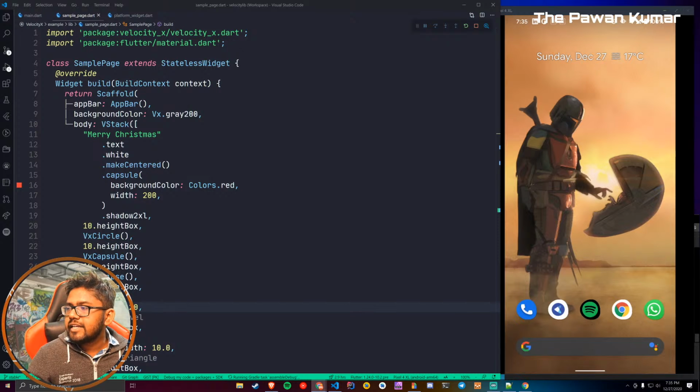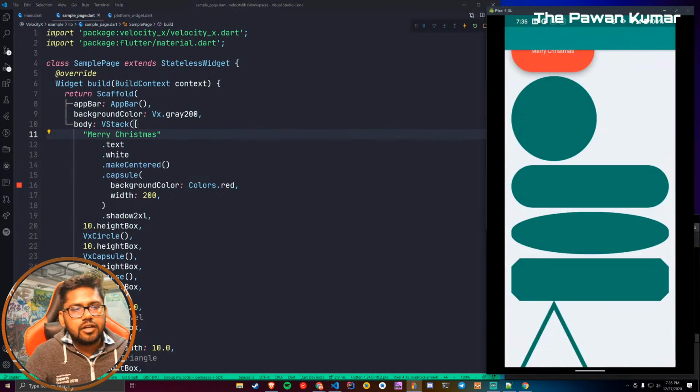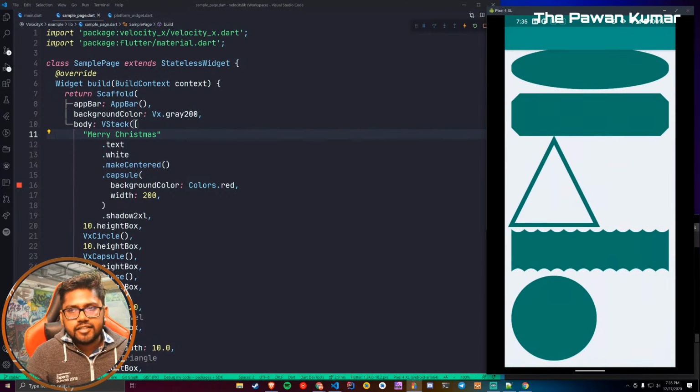In the meantime, I'll see what you will do. So yes, someone guessed it correctly that the antenna is basically a capsule, which is perfectly right. And the capsule was not there, so it's very easy to draw. Why I'm showing this is just to tell you how easily it can be done. Okay, no, the problem was with that thing. Okay, we can see the circle, and it's appearing really fine. We don't have to do anything over here.